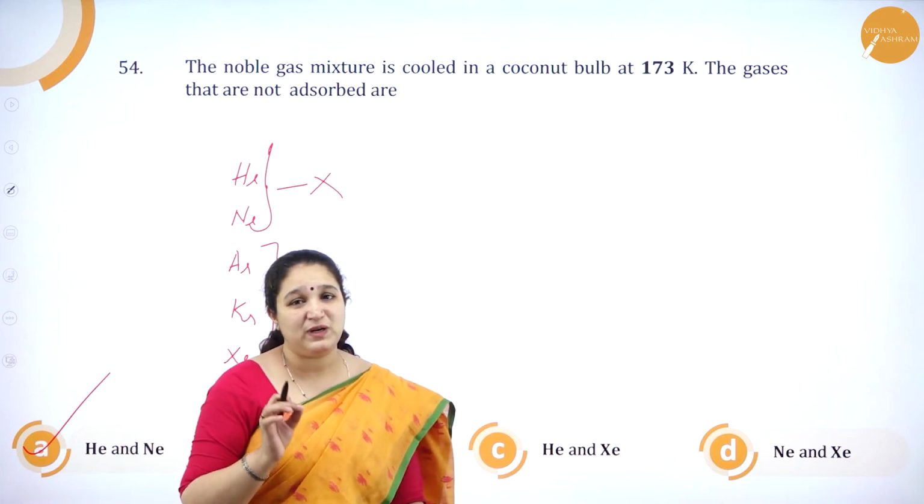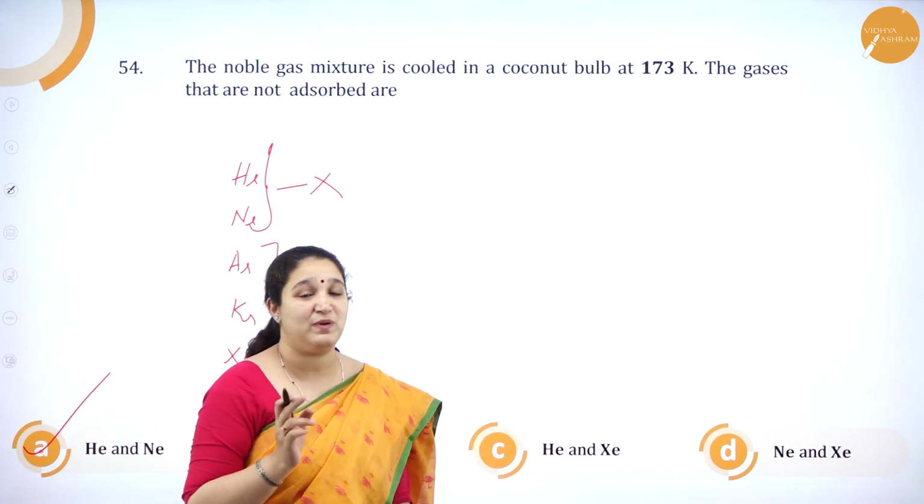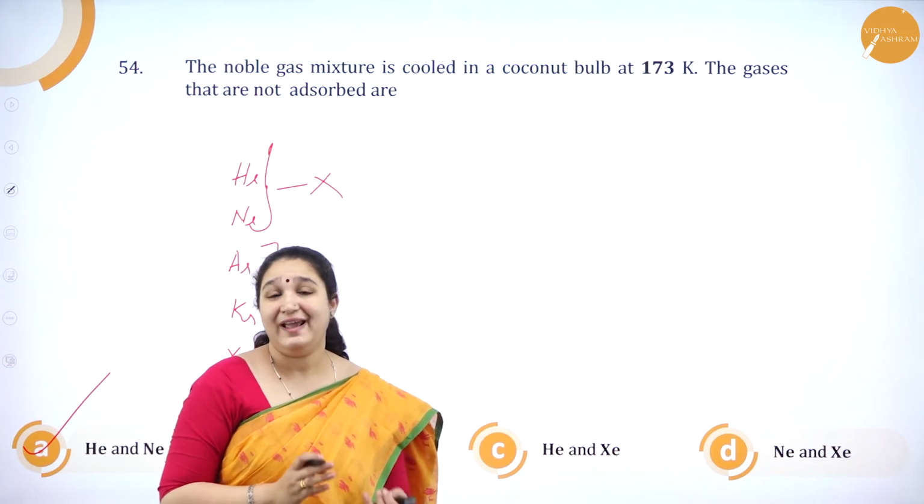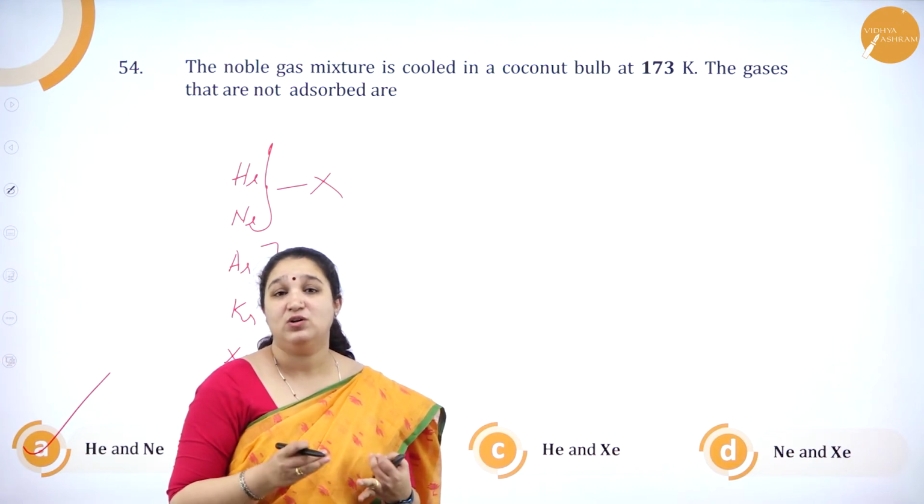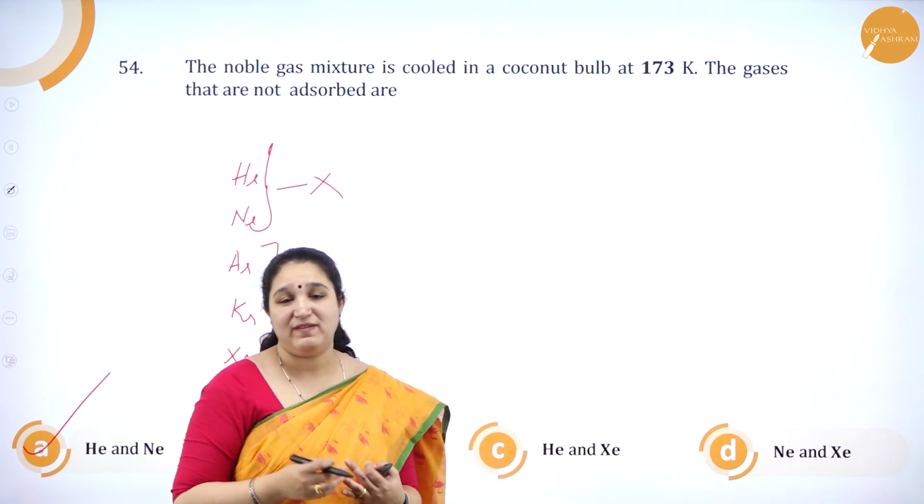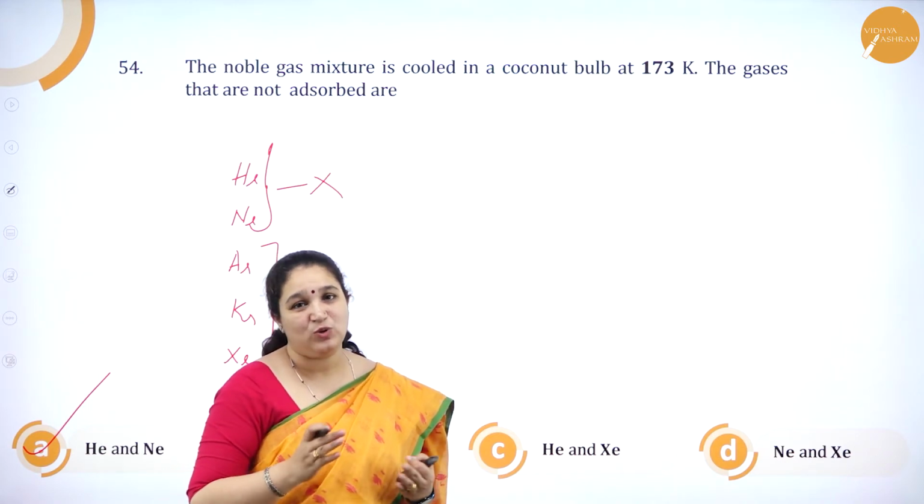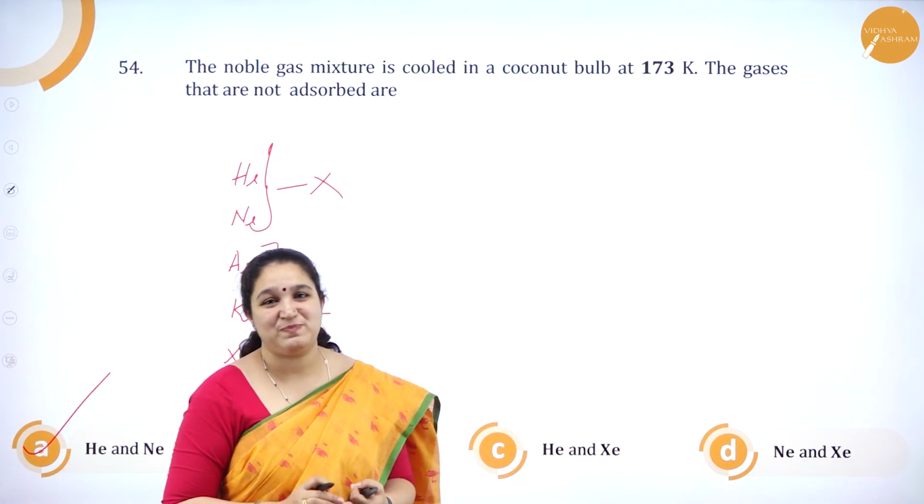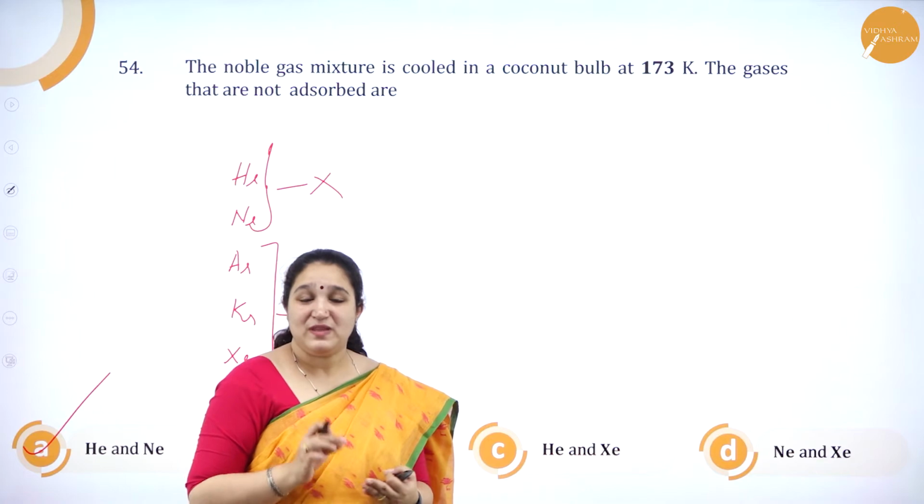Detail about this particular process I have explained in the previous papers, that is of 2008 and also in 2009 paper. I have explained about Dewar's process. You can please go and check out in these respective papers. Okay.